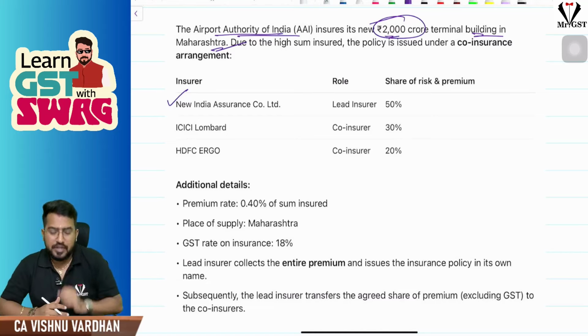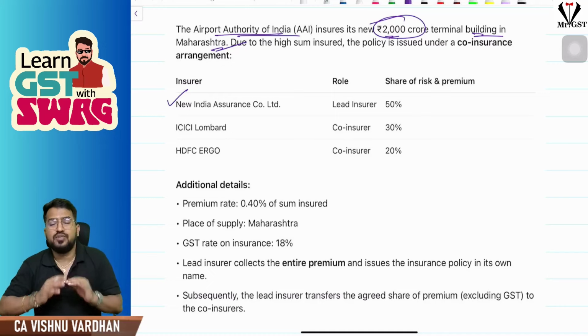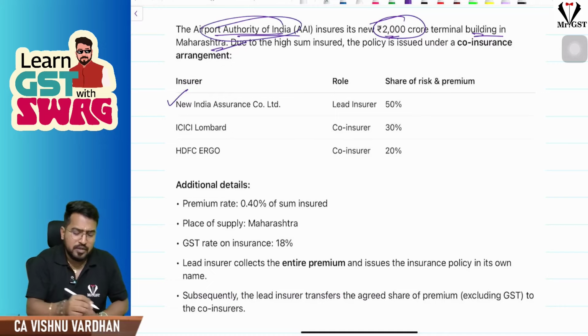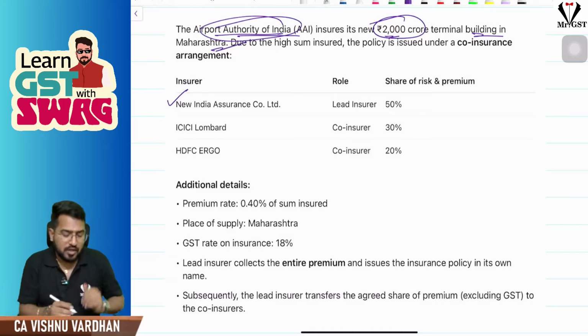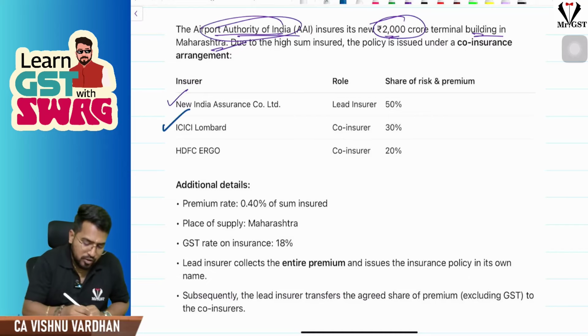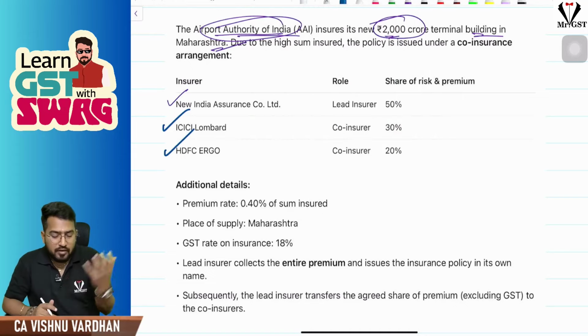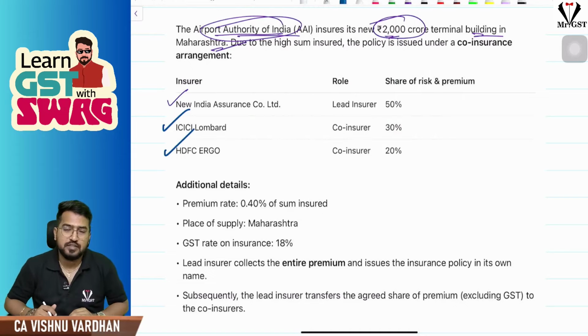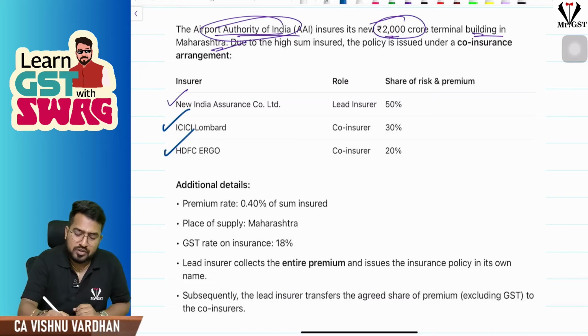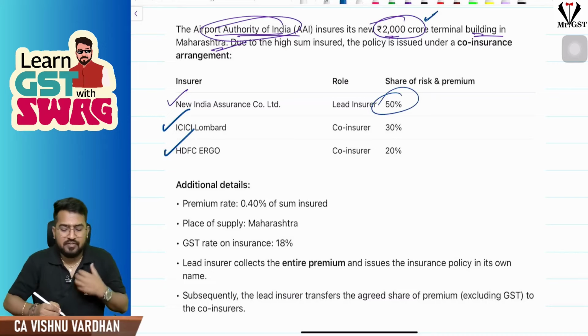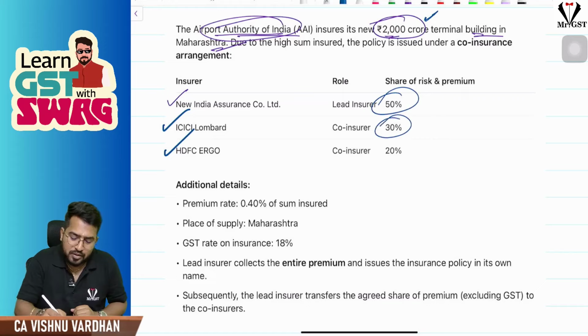This is not informed to Airport Authority of India. So New India Assurance, along with ICICI Lombard and HDFC Ergo, says all three of us, let us take this insurance policy. I will take 50% of the risk and premium, you take 30%, you take 20%, like that they are dividing.